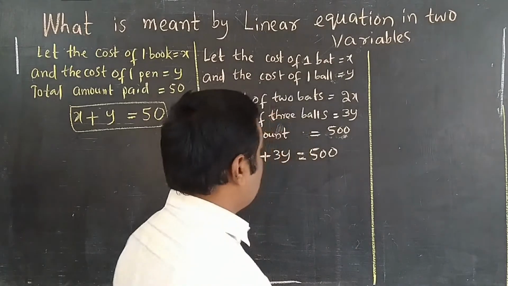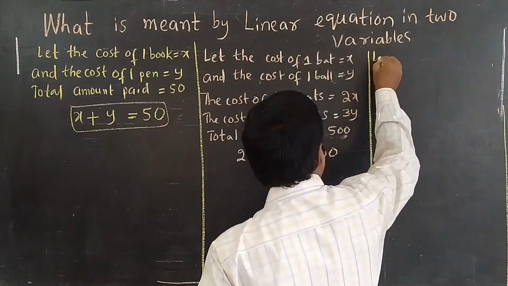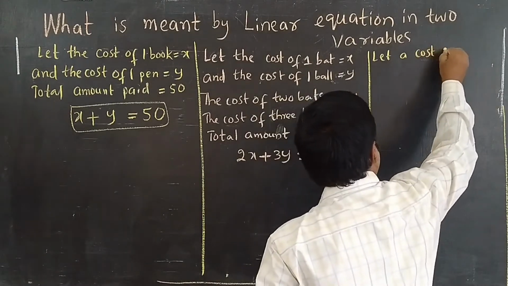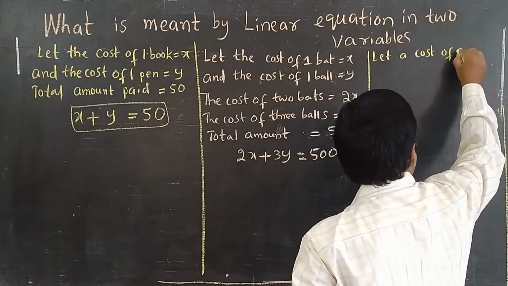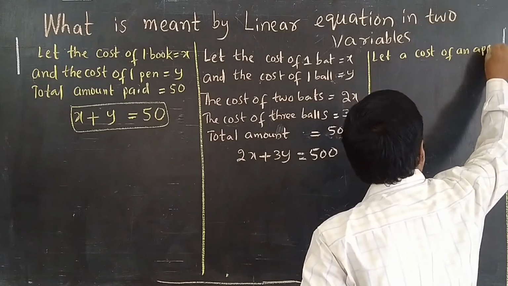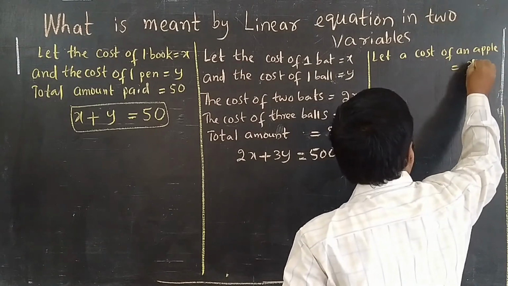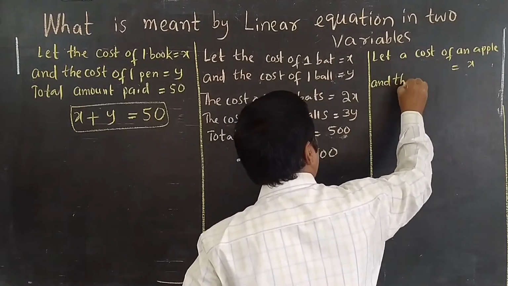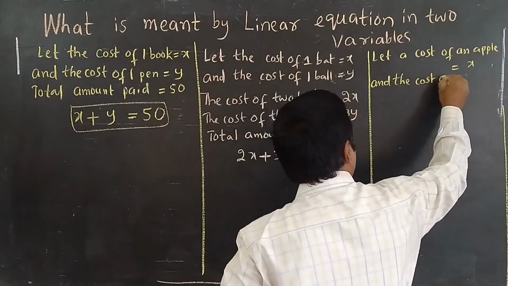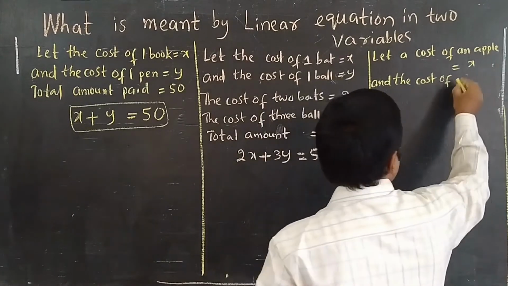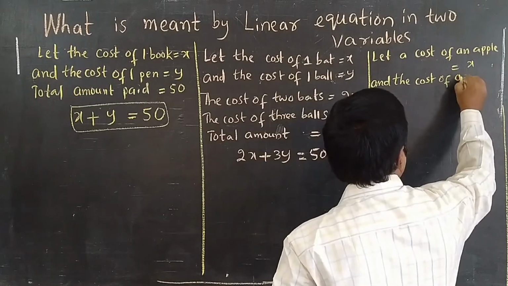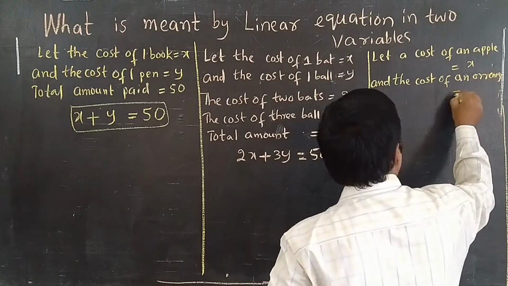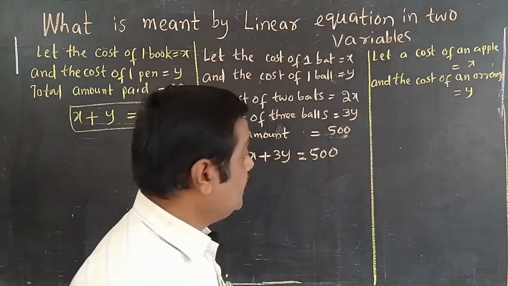Here, this verbal information I am writing as: let the cost of an apple be x rupees, and the cost of an orange be y rupees.